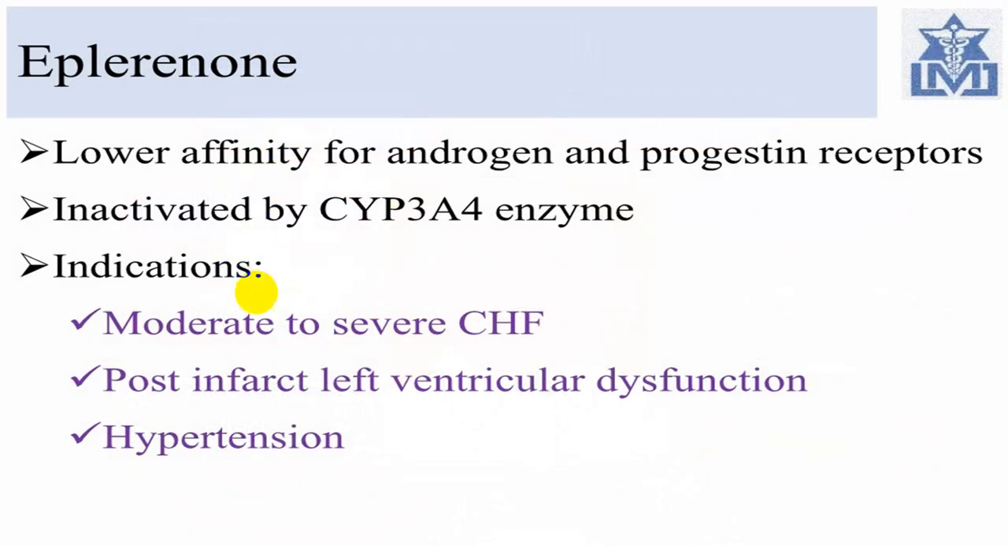Eplerenone is mainly indicated in severe congestive heart failure when spironolactone is not much effective. Very frequently utilized in the post-infarct condition where the person has got severe LV dysfunction, and can also be utilized in a person with hypertension.